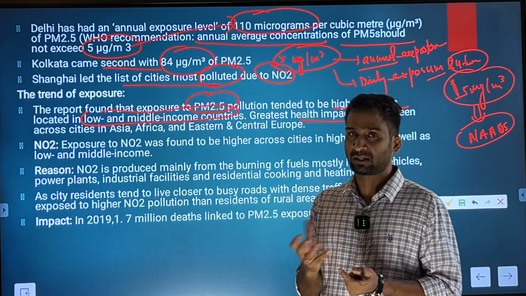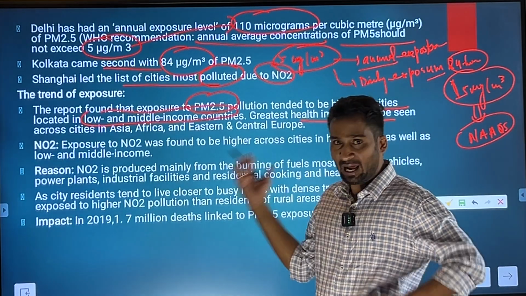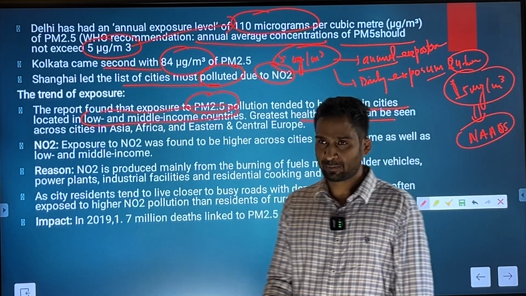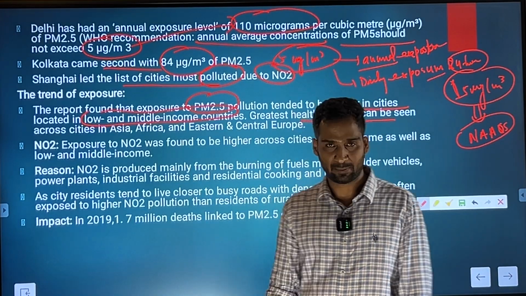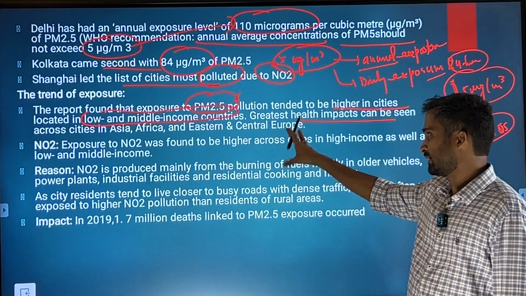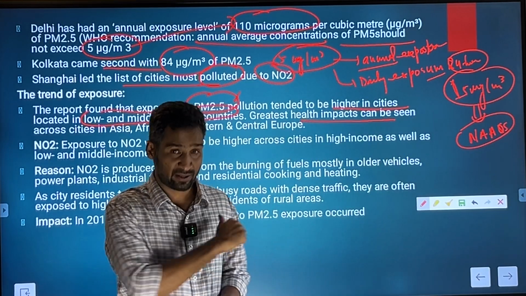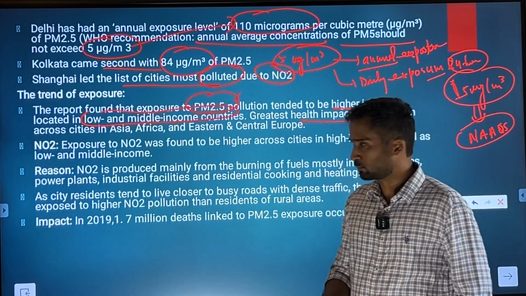Those construction activities are responsible for the release of a large volume of particulate matter, especially PM 2.5 and PM10. So that is why the developing countries or low and middle income countries are witnessing this problem more compared to the high income group countries.